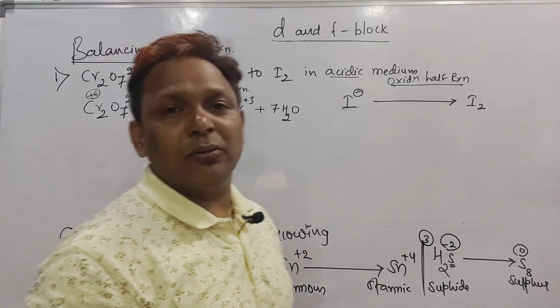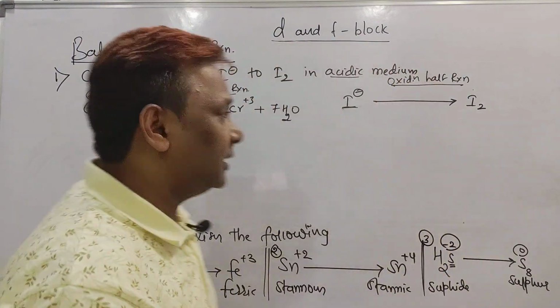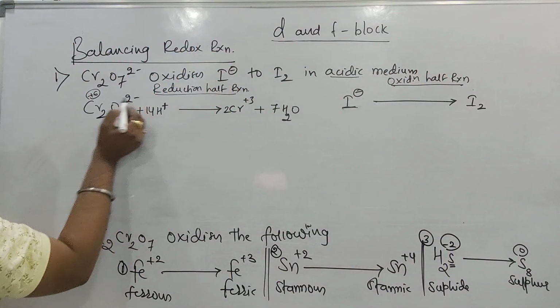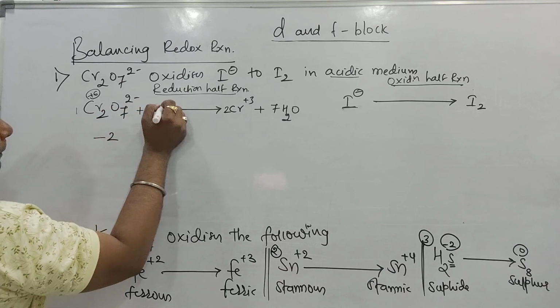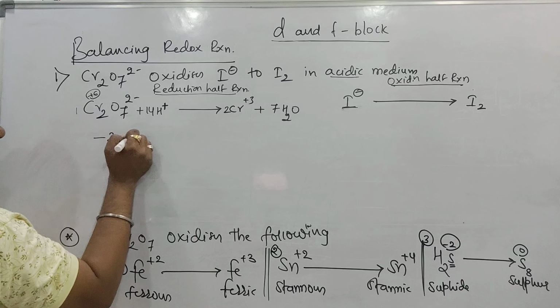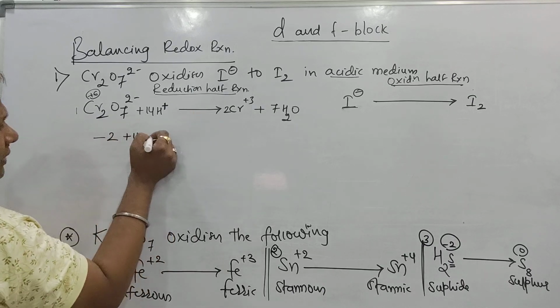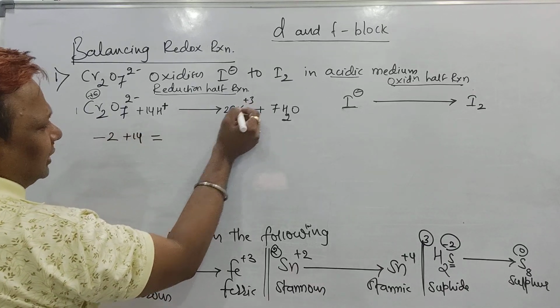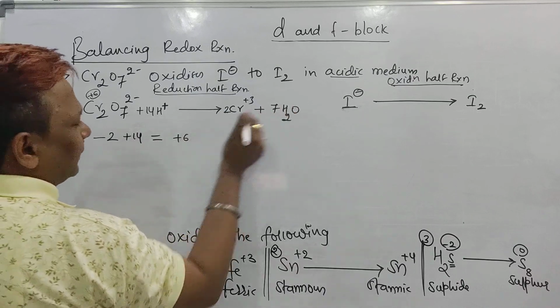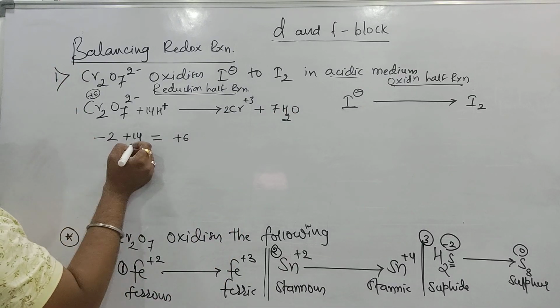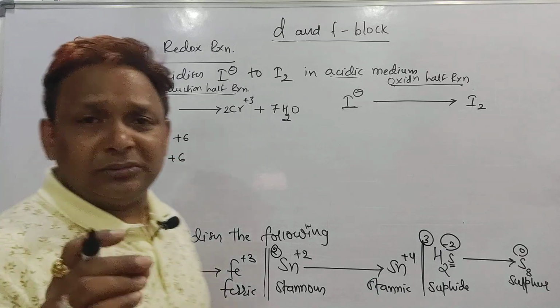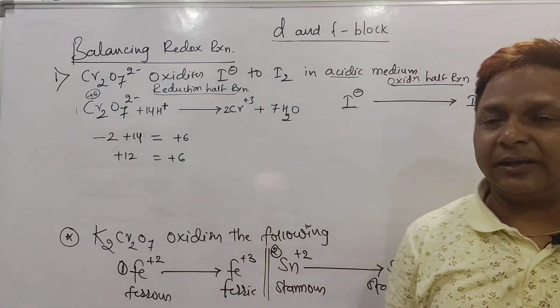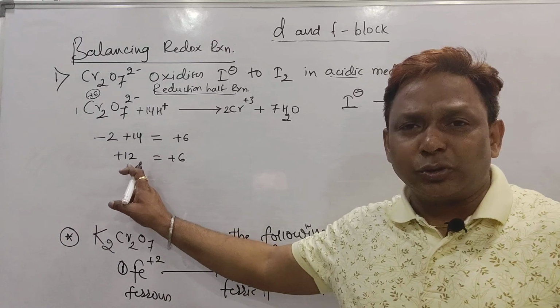I know you may still have doubt, so once again I will tell you how to balance the charges. Minus 2 with coefficient 1, so write minus 2. Plus 1 with coefficient 14, so plus 14. On the other side, 3 into 2 is plus 6. Minus 2 plus 14 becomes plus 12, equal to plus 6. Now the trick works here.